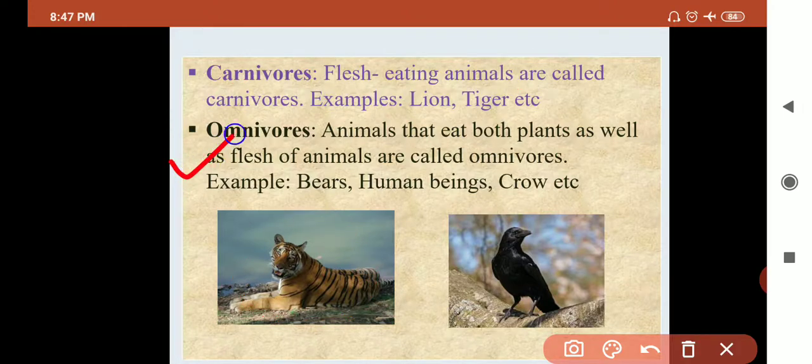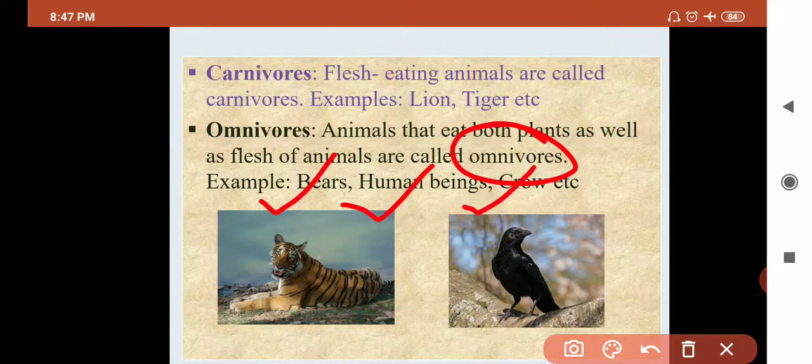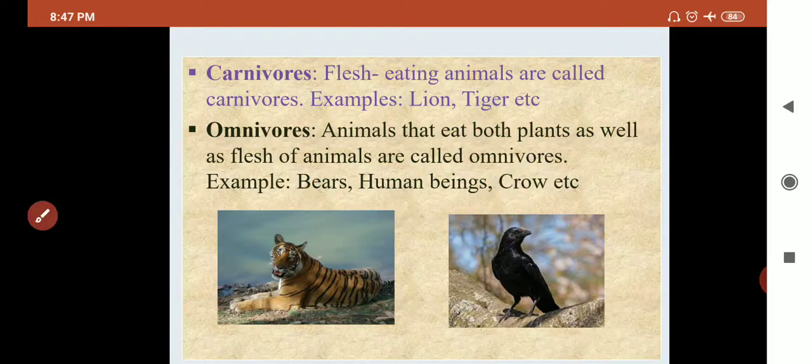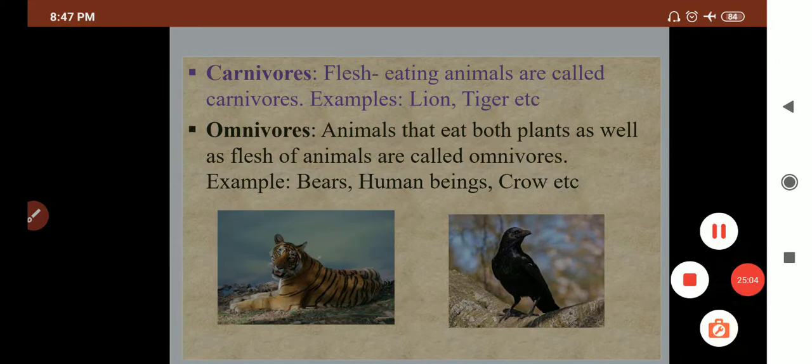Number 3 is omnivorous. What is meant by omnivorous? The animal that eats both plants as well as flesh of animals. બંને ખાય, plants પણ ખાય અને બીજા એનિમલને પણ ખાય. So they are called omnivorous animals. Example: bear, એટલે રીછ, human beings, means we are human beings. Then crow. These are the examples of the animals that are omnivorous in nature.